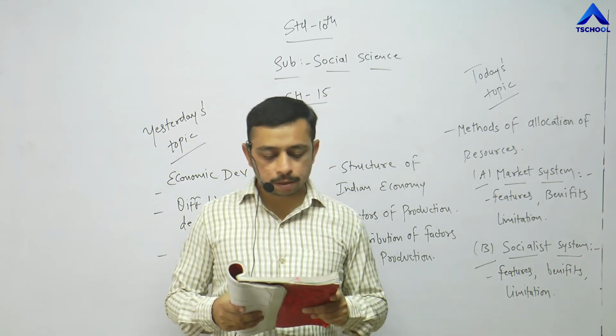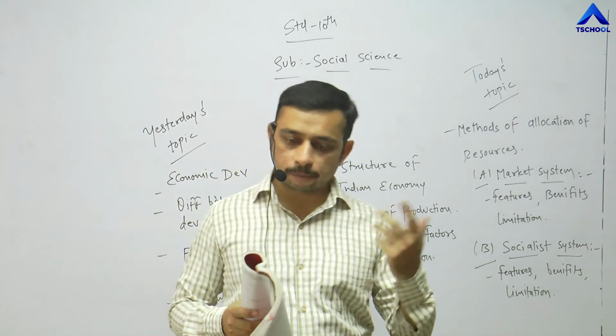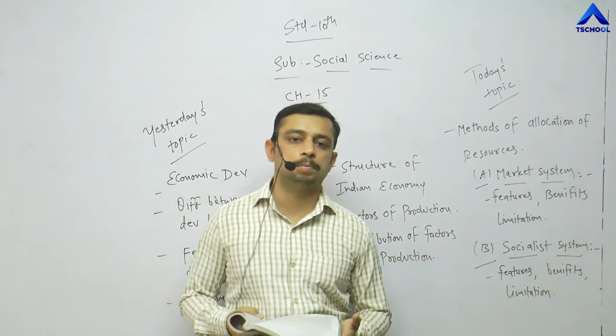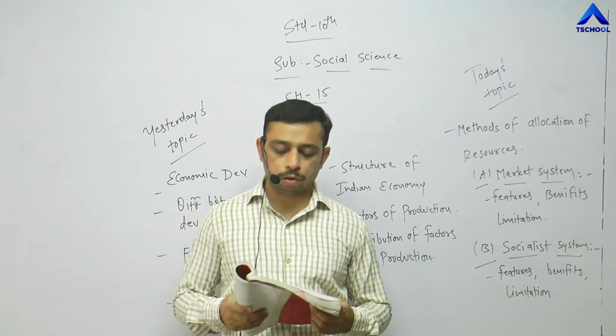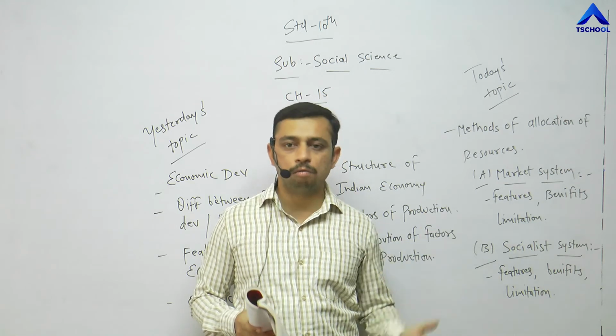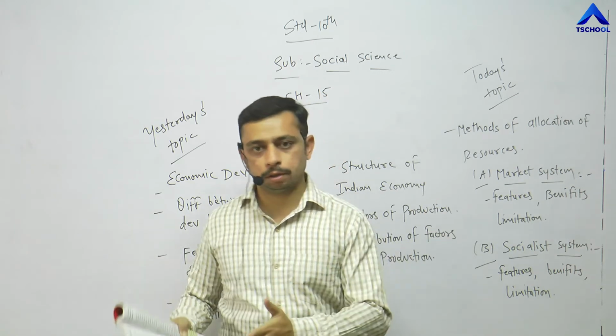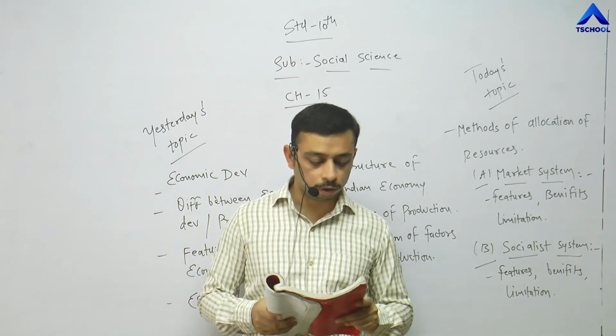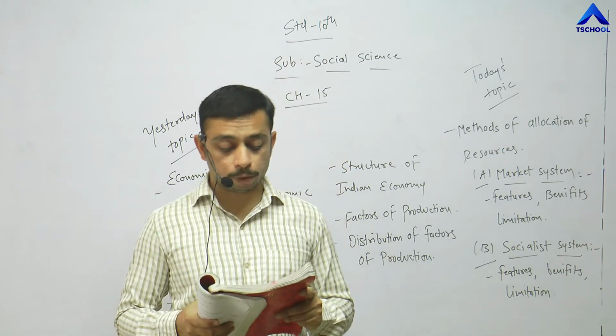Second, as the decisions related to production are taken by the state, there is no wastage of resources. Everything is controlled by the state, so no resources would be wasted, right? Every record is kept by the government, and the government takes all the decisions, so resources will not be wasted. Third, disparity of income and property is removed.